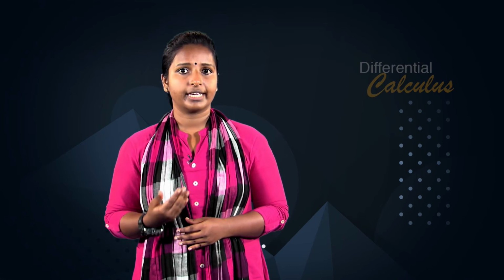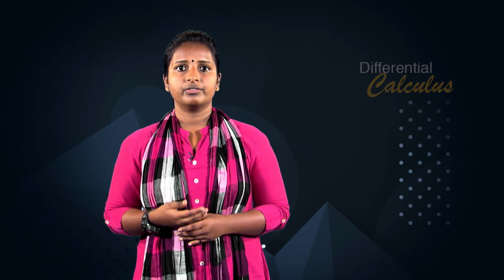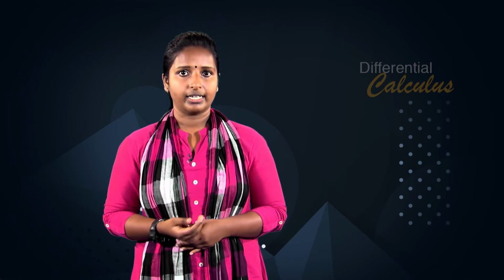To describe the behavior of the sequence square root of n, we write the limit of the sequence square root of n as n approaches infinity is infinity. In speaking of infinity as a limit of a sequence u_n, we mean that u_n becomes numerically large without any bound as n increases. We now discuss an important sequence in mathematics literature, namely the Fibonacci sequence.